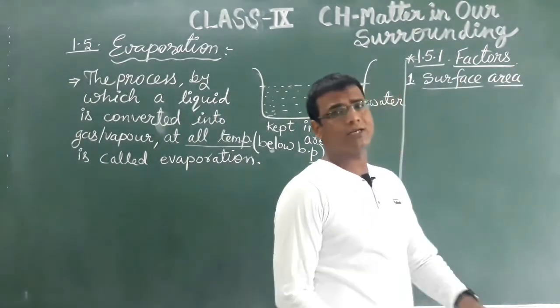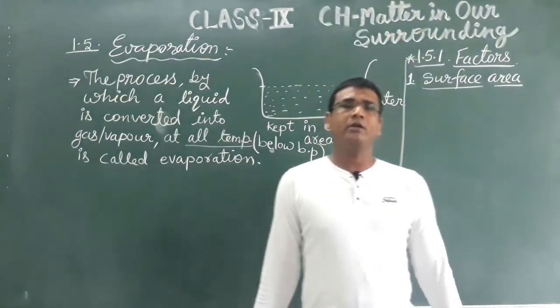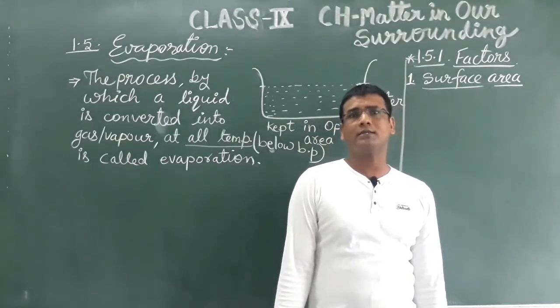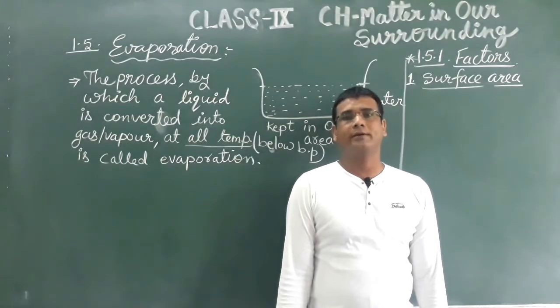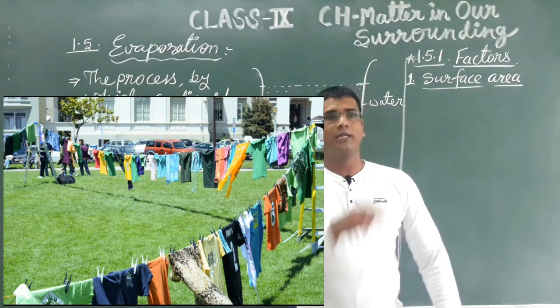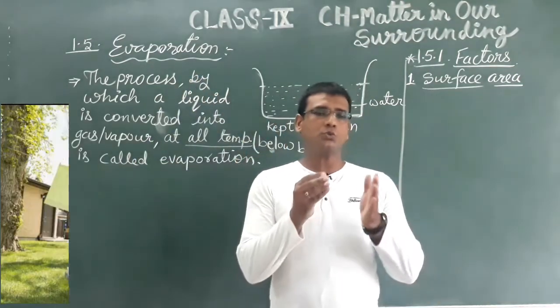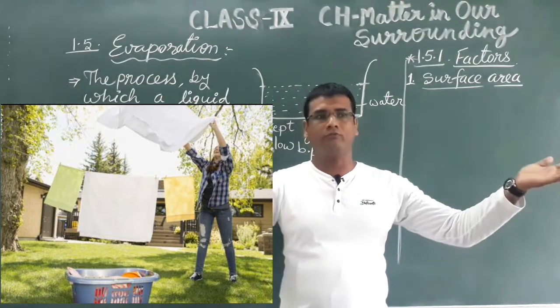Now how does it affect? When you wash your clothes and then put those clean clothes in the open area, on that hanging wire you generally spread them. Why?